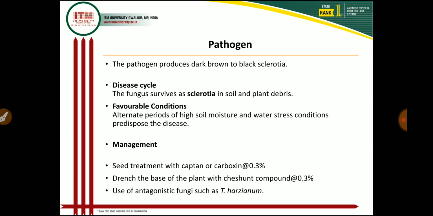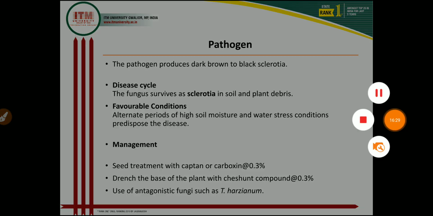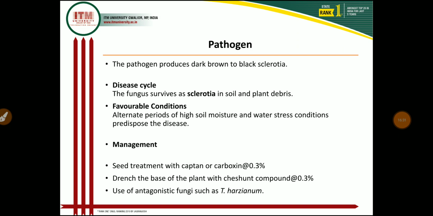And if we give soil amendments like oat straw and finely ground castor and neem cake, they reduce disease incidence in the sunflower crop. And we also use antagonistic fungi such as Trichoderma harzianum for controlling the sclerotium wilt or charcoal disease in the sunflower crop. So these are the management practices for controlling sunflower sclerotium wilt.